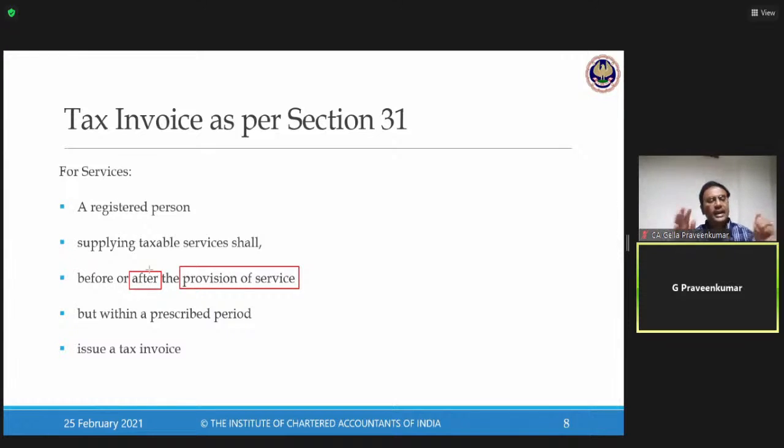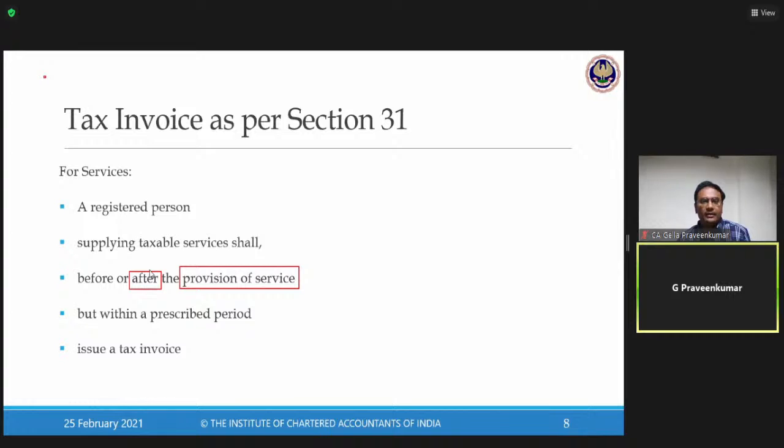Now they will work out, and at the end of the month, maybe 3 or 4 days they will take to process the timesheet and give an approval. So there is a delay in getting an approval for billing. That's why the law says, in case of service alone, I'll give you time for issuing an invoice even after provision of service. This is the crux of what we need to understand in relation to section 31. Okay.